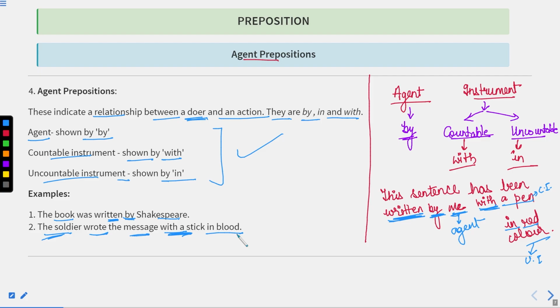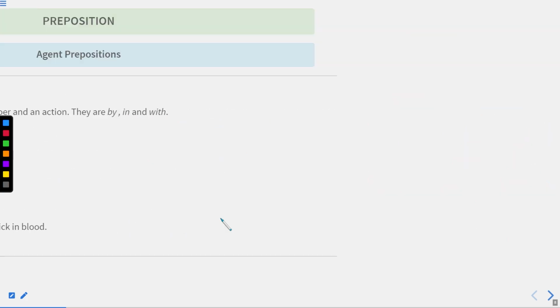God knows. Now, this is actually a sentence which you can see showing the emotion or the situation of the soldier, that he delivered a message with a stick in blood. Okay, it means he wrote a message with a stick in blood. So here you can see these prepositions that have been used to show the examples of these prepositions. Now these are called agent prepositions. Now let us move to the next one.